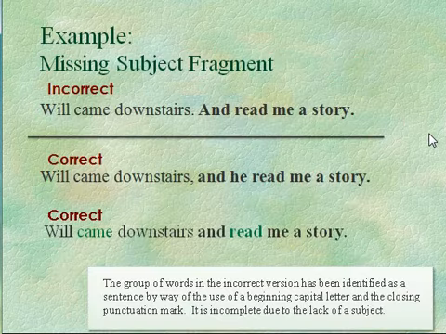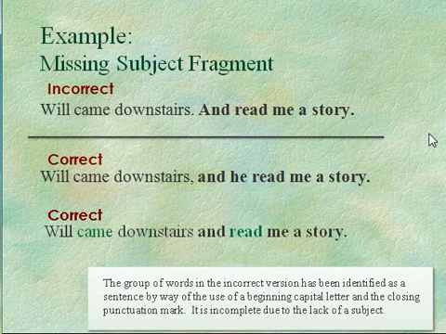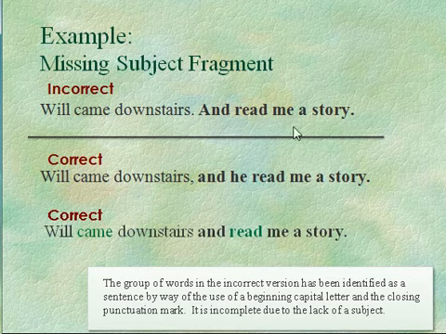Here are a couple of examples for you. The first one is, "Will came downstairs and read me a story." Okay, we have a fragment right here: "and read me a story." Please notice that when I read this, it sounded fine. It should have sounded fine to you, not choppy at all. But when we look at what I have identified as separate sentences, we see the problem. Here's a capital letter, starts off a sentence, closing punctuation, but there is no subject in that word group, so it's a fragment.